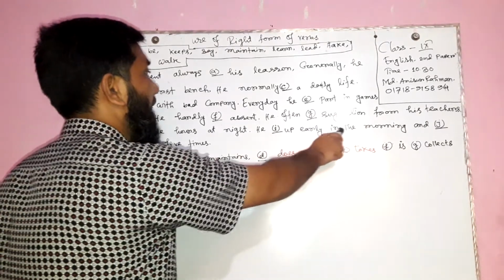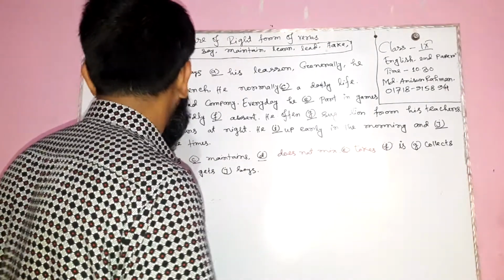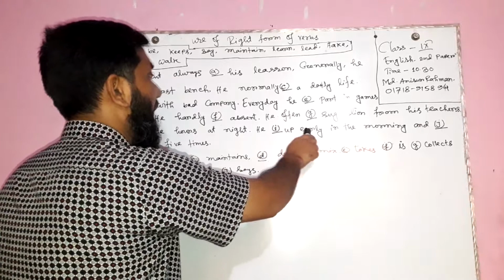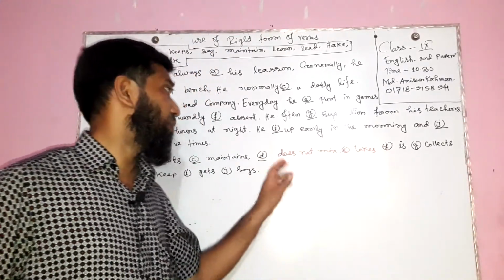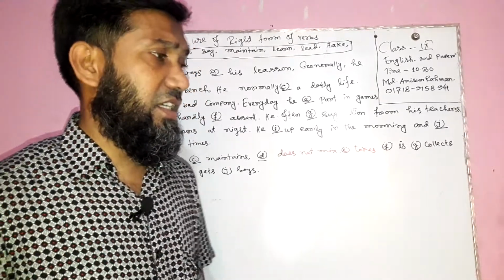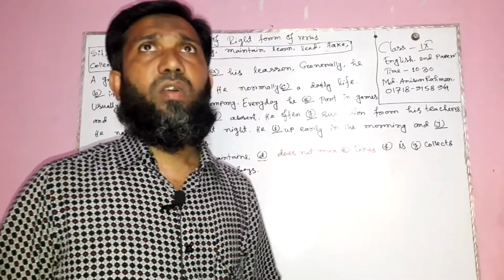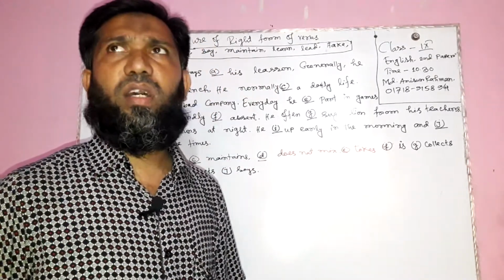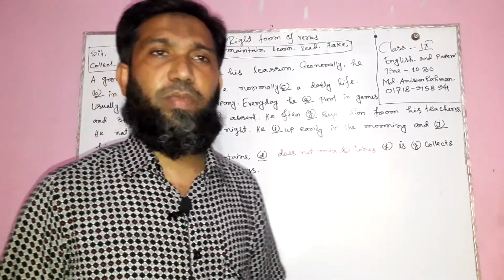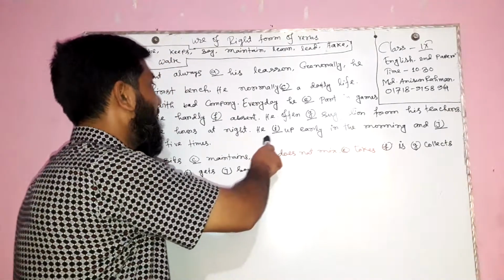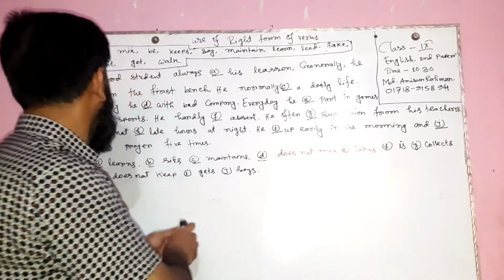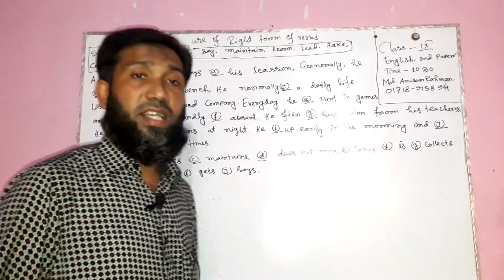He dash up early in the morning and dash his prayer 5 times. In this space, he gets up early in the morning. The meaning of this sentence is as usual work and habitual fact. If any sentence expresses the meaning of habitual fact or universal truth or daily activities, in this case we will use the verb in present indefinite form. So he gets up early in the morning and says his prayer 5 times.